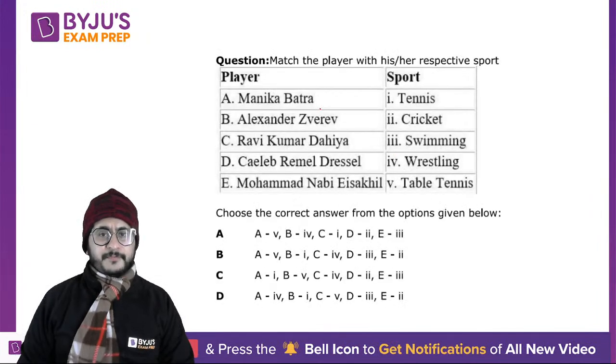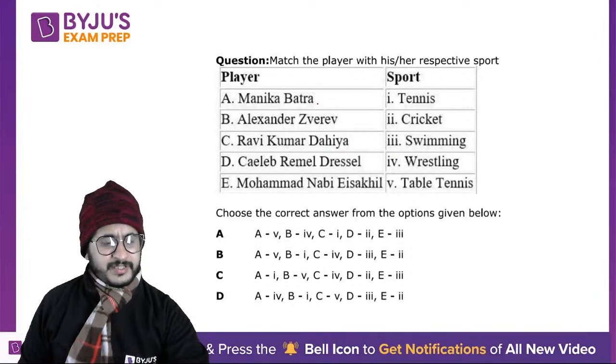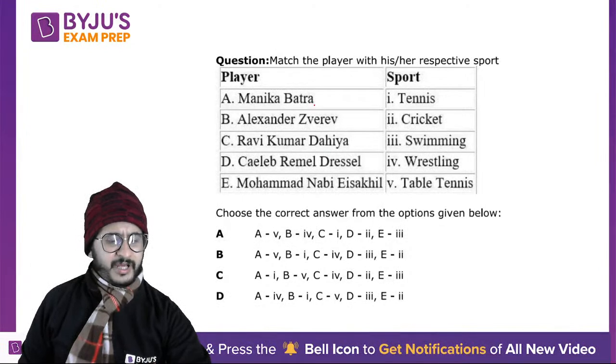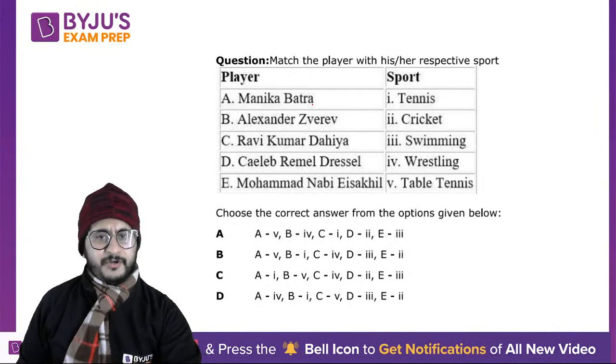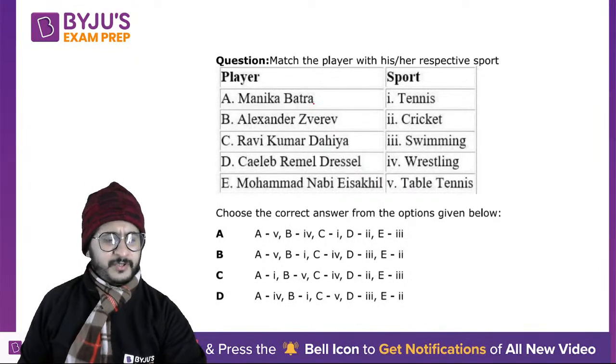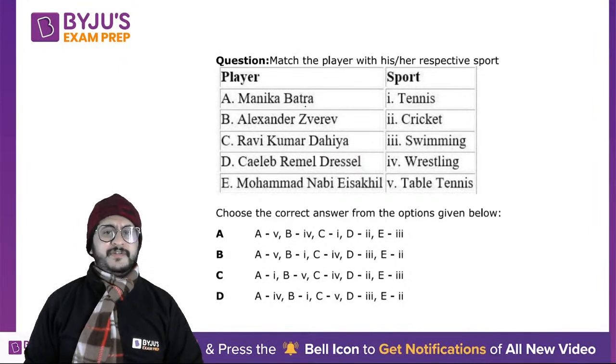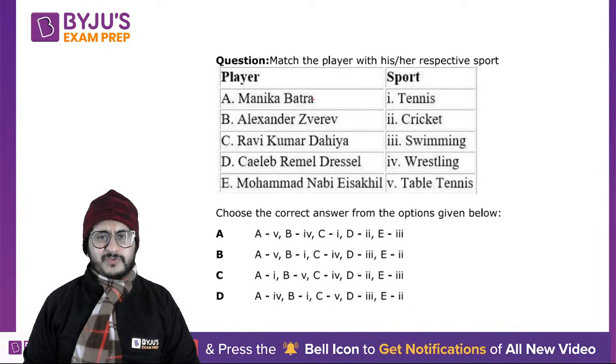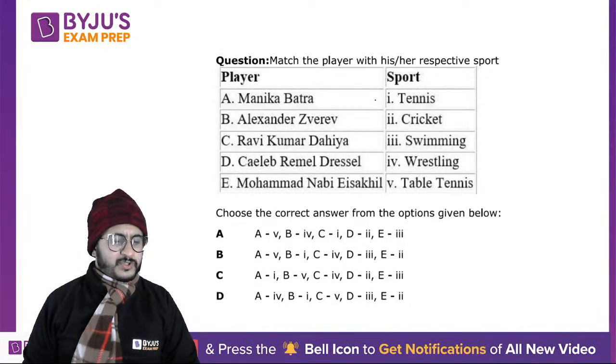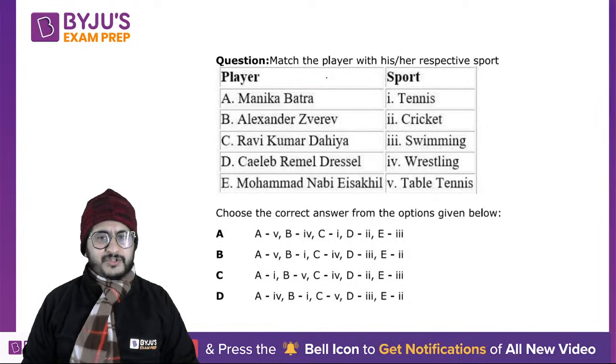Okay. Next question. This was a question that most of the people would have answered correctly, right? One of the questions in our quiz was who is Manika Batra, and the sport she is associated with. And the last day we also had one question, Ravi Kumar Dahiya played in which weight category. So these two Olympians you must be knowing.